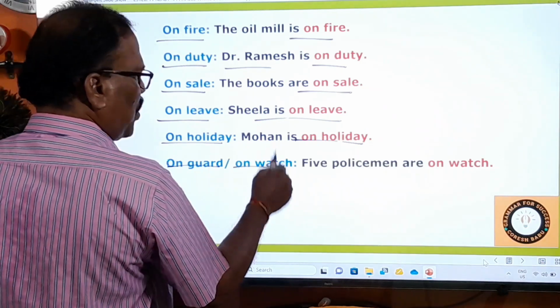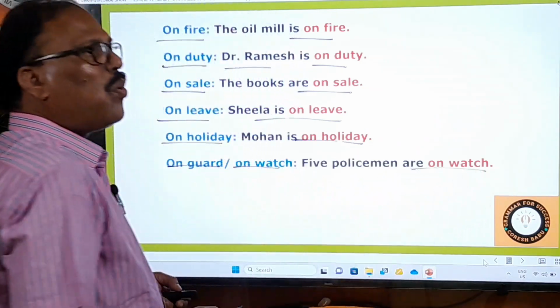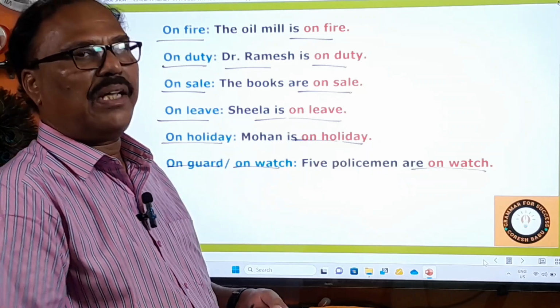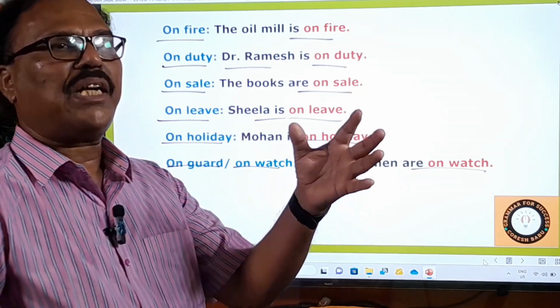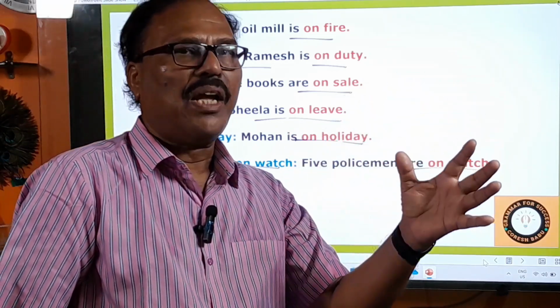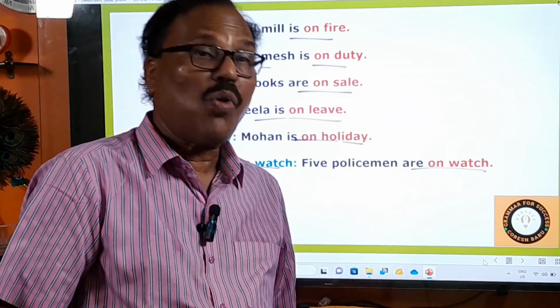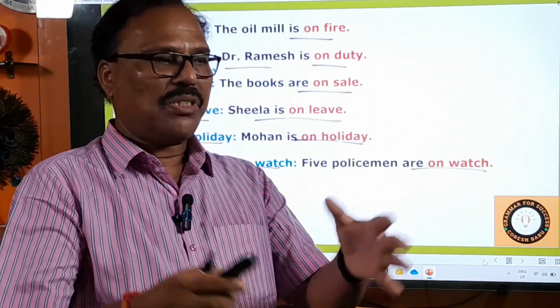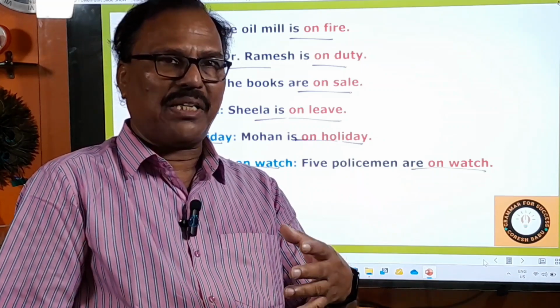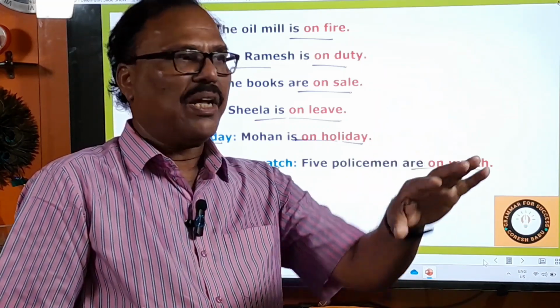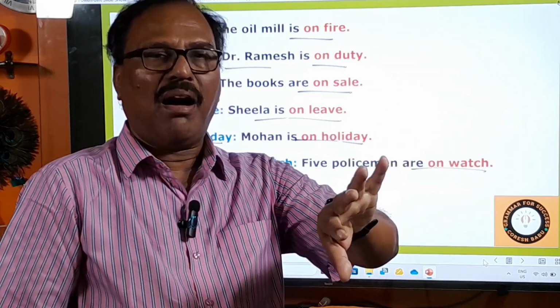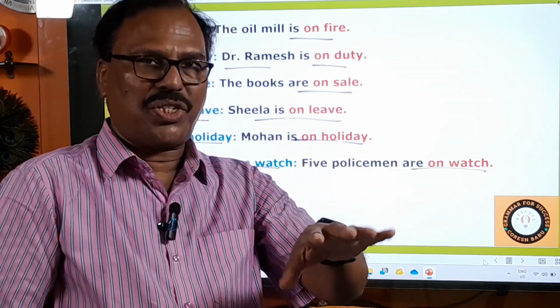On guard, on watch. Five policemen are on watch. Who are on watch at this bank? Who are on watch at this temple? Sometimes some communal riots have taken place. Some police will be on watch at the temple or at the mosque or at the church, something like that.